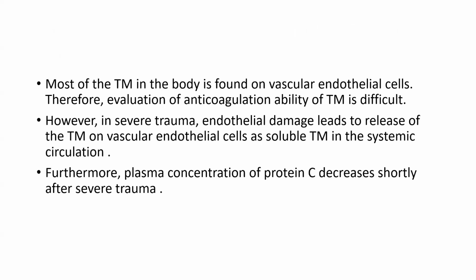Most of the thrombomodulin in the body is found on the vascular endothelial cell. Therefore, evaluation of the anticoagulation ability of thrombomodulin is difficult. However, in severe trauma, endothelial damage leads to the release of thrombomodulin from the vascular endothelial cell as soluble thrombomodulin in the systemic circulation. Furthermore, plasma concentration of protein C decreases shortly after severe trauma.